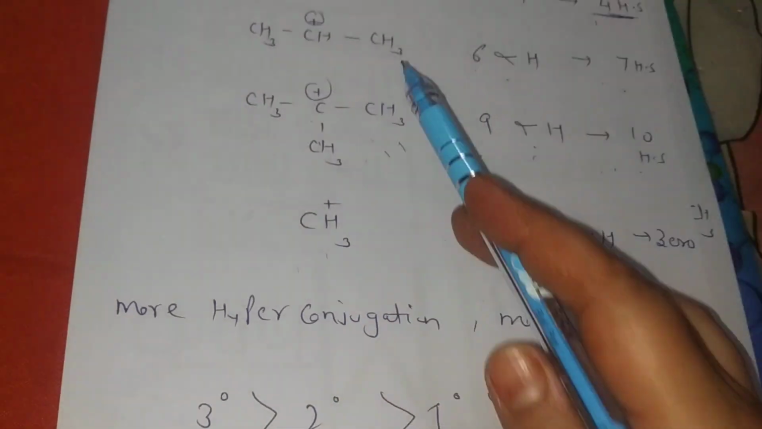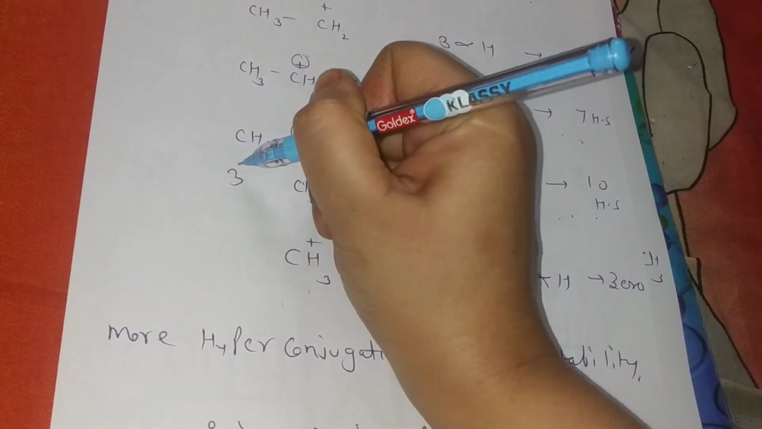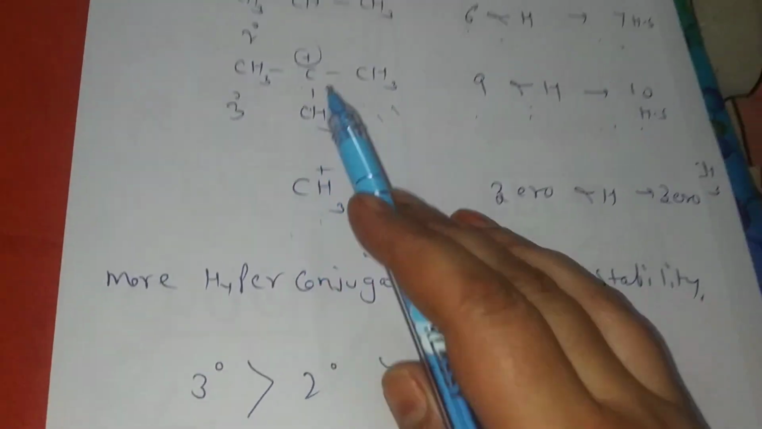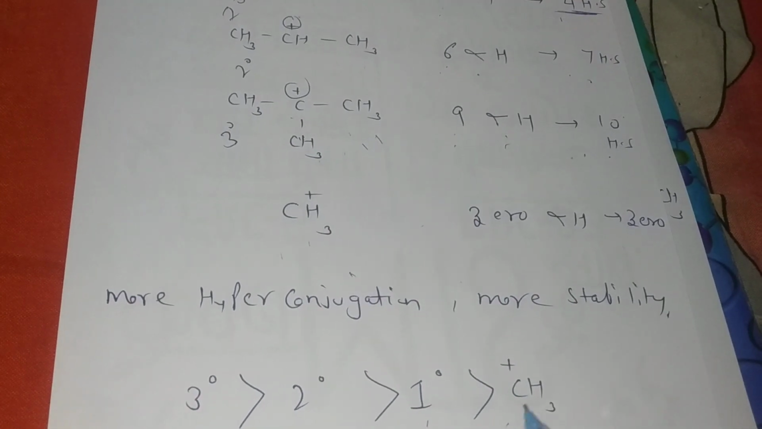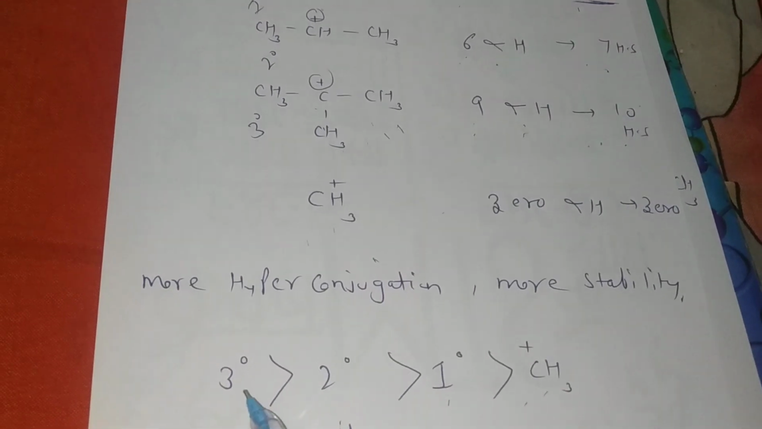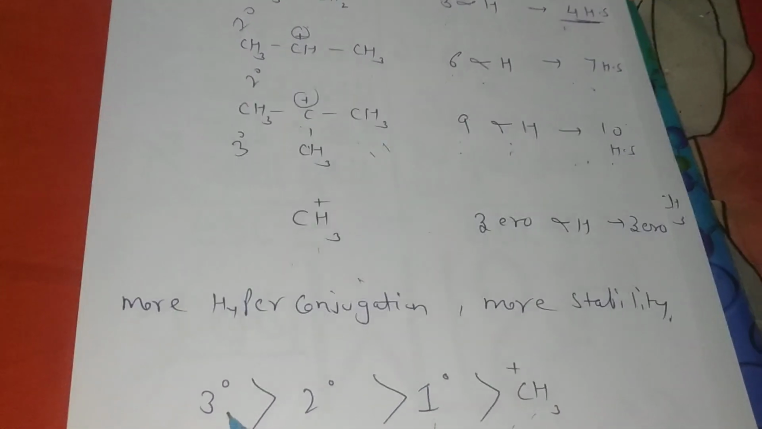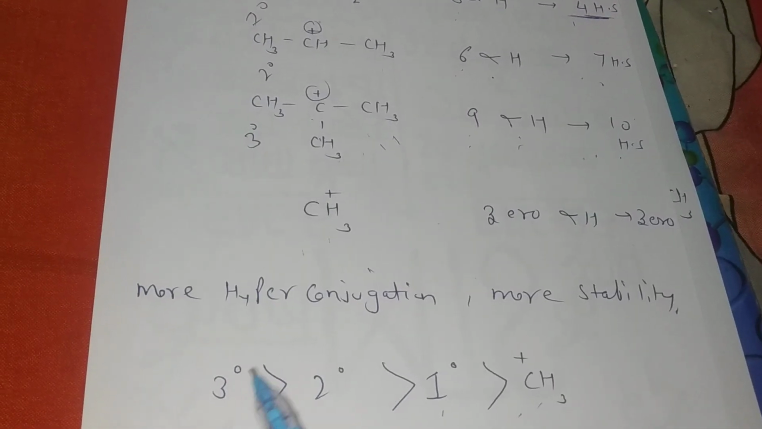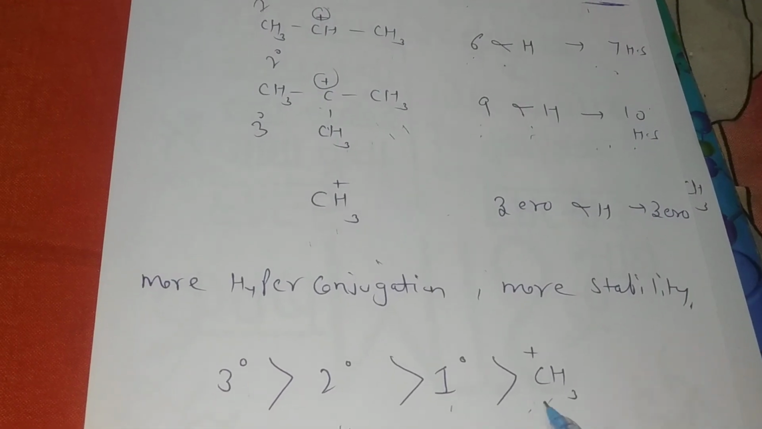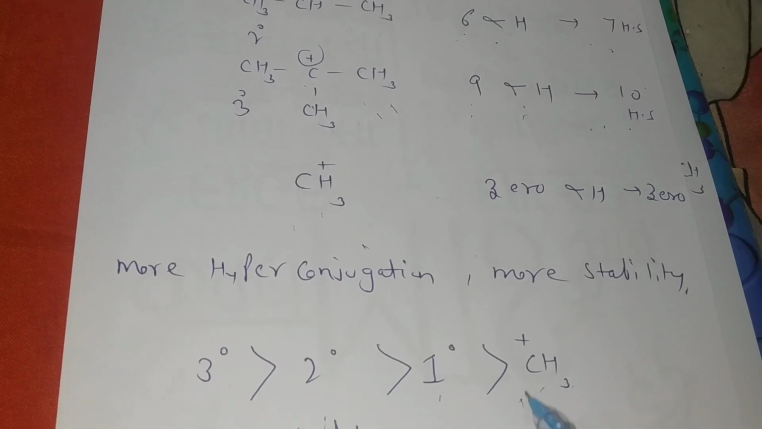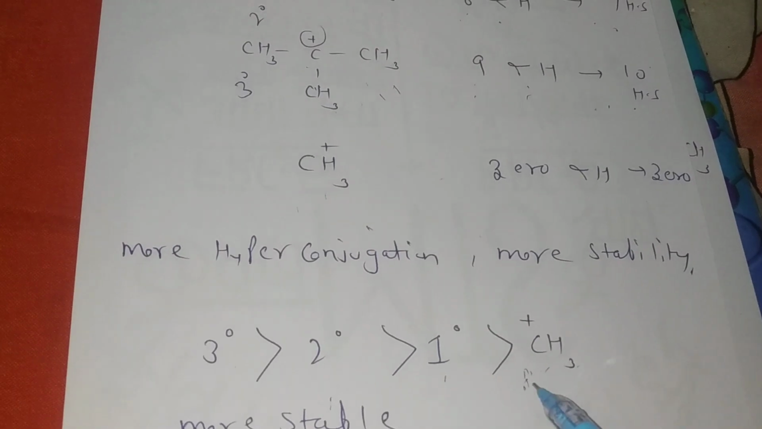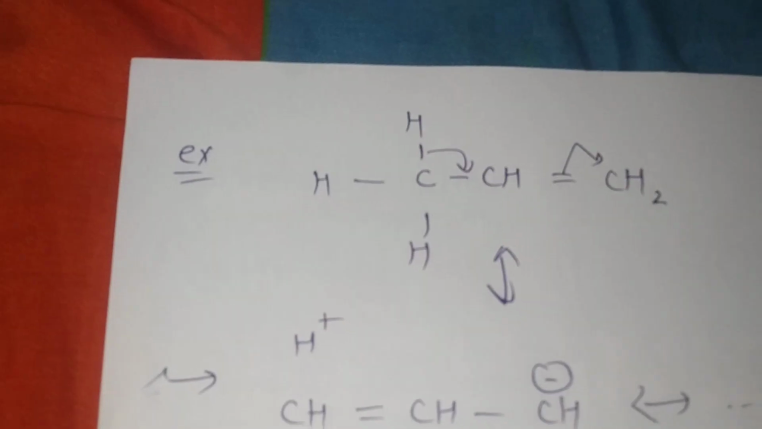This is the order: 3 degree, 2 degree, 1 degree, and last CH3 plus. Okay, students, this is the stability order. The 3 degree structure is more stable because it has 9 alpha hydrogens, meaning 10 hyperconjugative structures, and CH3 plus is least stable because there is no hyperconjugative structure, 0 alpha hydrogens and 0 hyperconjugative structures. So this is less stable than the others.